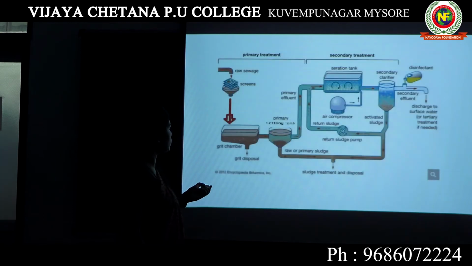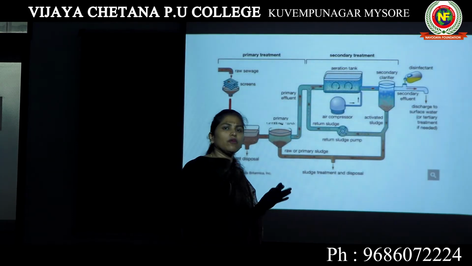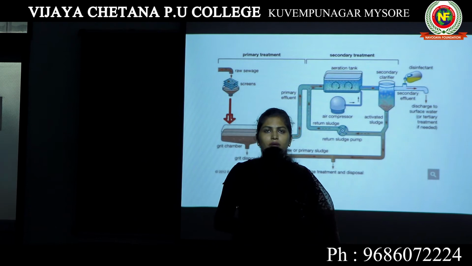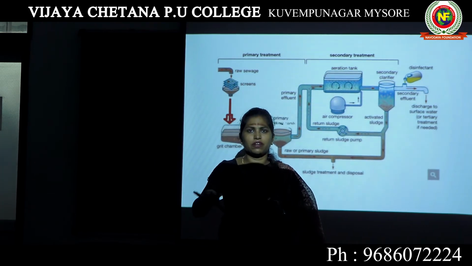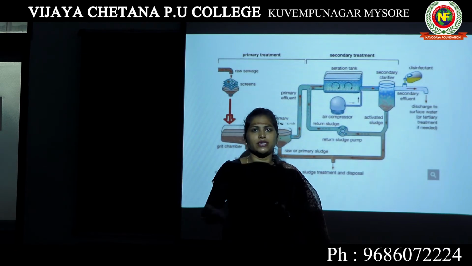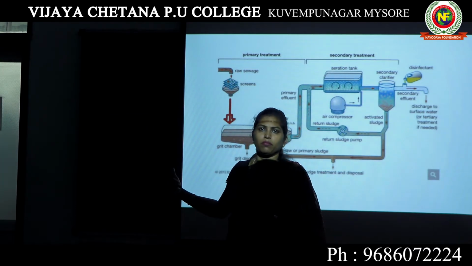You will allow the water to stay there undisturbed. So what happens? Water will be on the upper surface. The soil and all the pebbles will go to the bottom of the grit chamber. From that particular chamber, the grit can be removed.